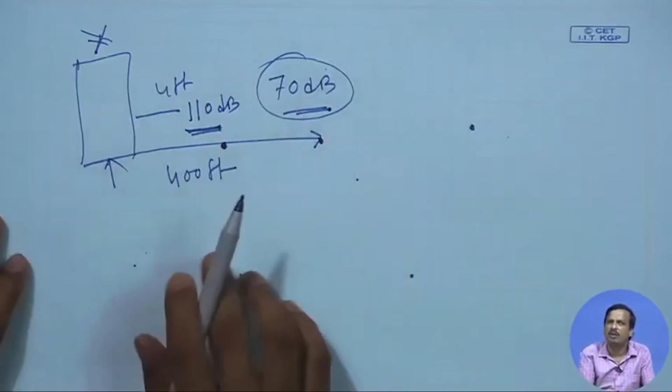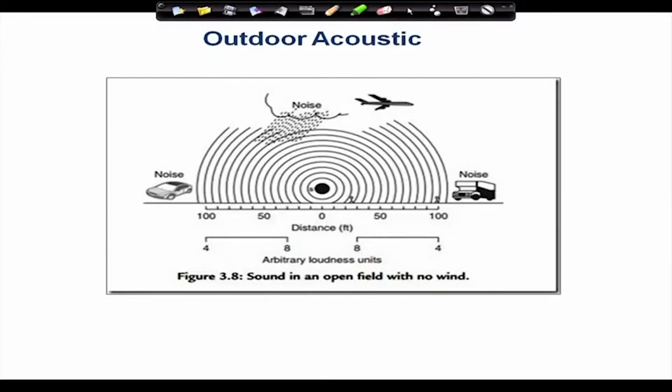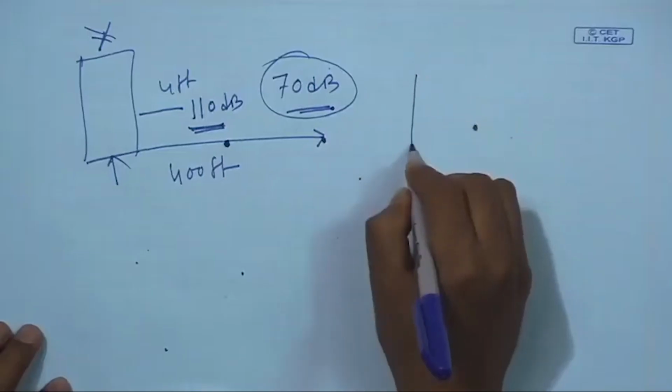So I can calculate how far the sound will travel, and after that distance I put another speaker, so that the sound can travel a long distance. It helps me calculate where to put a loudspeaker in that region. Now, if you see the picture, this is a sound source, it creates a field, and different kinds of noise are there.